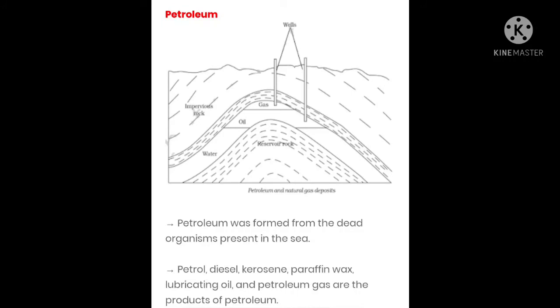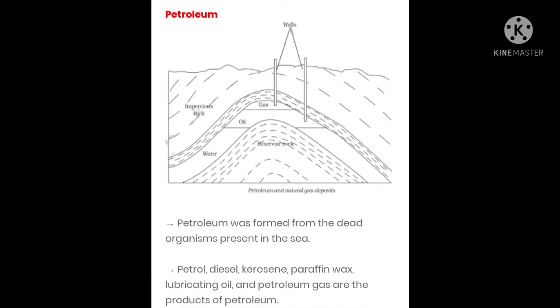The word petroleum is derived from petra, meaning rock, and oleum, meaning oil, as it is mined from between the rocks under the earth, under the earth's crust. Now, do you know how petroleum is formed? Petroleum was formed from organisms living in the seas. As these organisms died, their bodies settled at the bottom of the sea and got covered with layers of sand and clay. Over millions of years, the absence of air, high pressure and high temperature transformed these dead organisms into petroleum and natural gas.